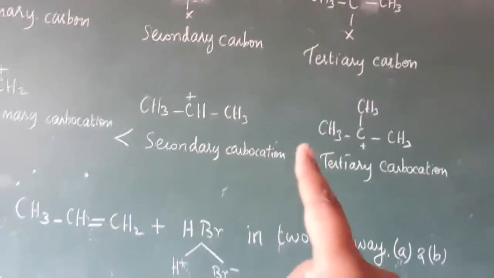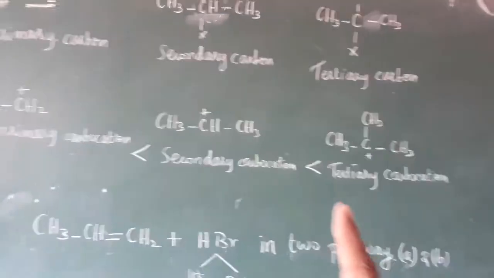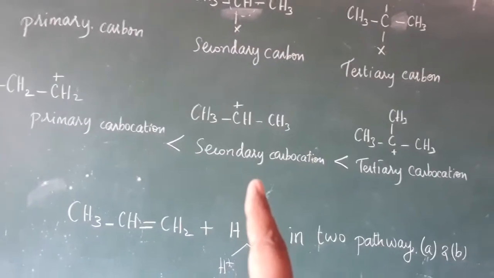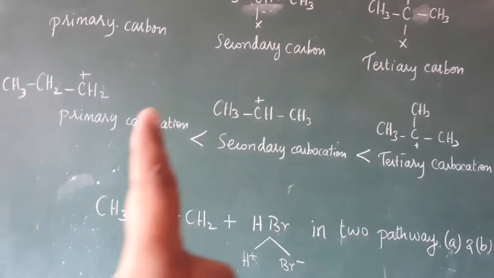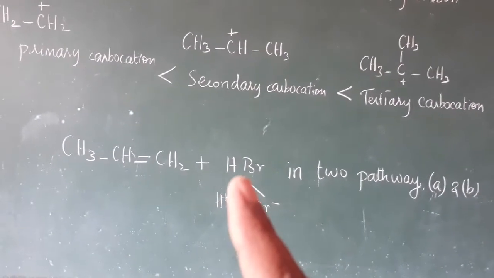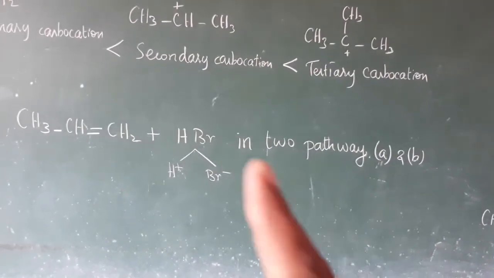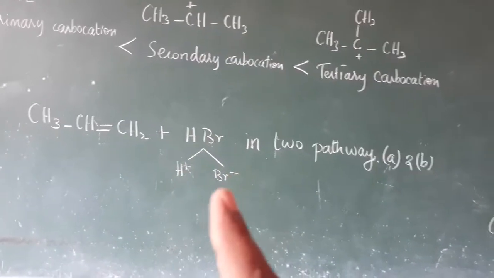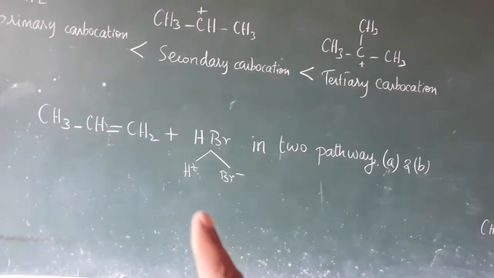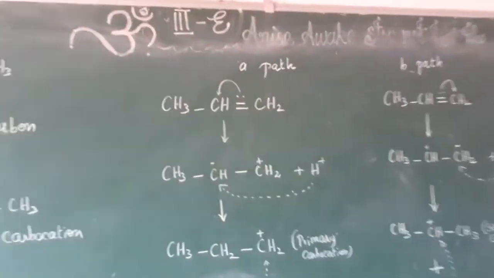Now, based on stability, not reactivity, which one is more stable? The tertiary carbocation is more stable when compared to the secondary carbocation, and the secondary carbocation is more stable than the primary carbocation. Now we are going to see the addition of HBr to propene in two pathways: one is A and the other is B. First we split HBr into H plus and Br minus. First we add the H plus to this compound, and afterward we add the Br minus.